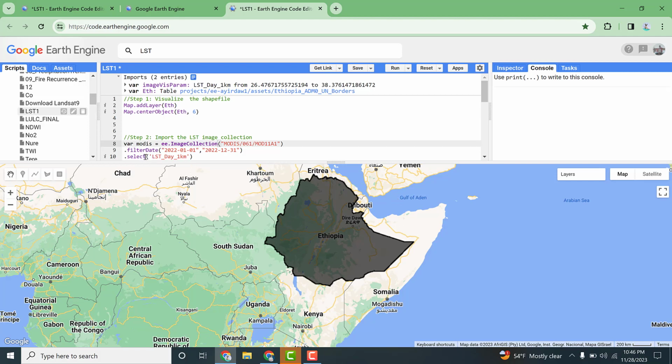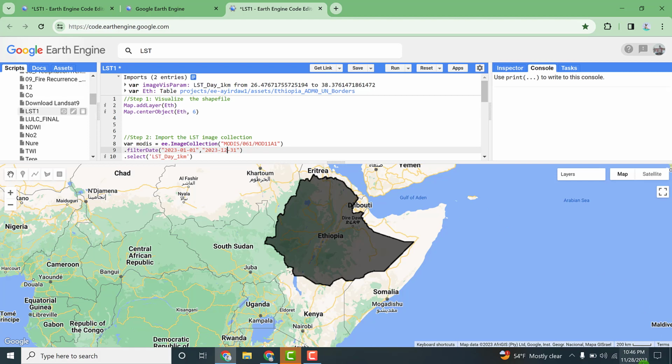So dot filterDate, we need to filter dates. In my case, I would like to calculate the land surface temperature from January 1, 2023 up to December 31, 2023.